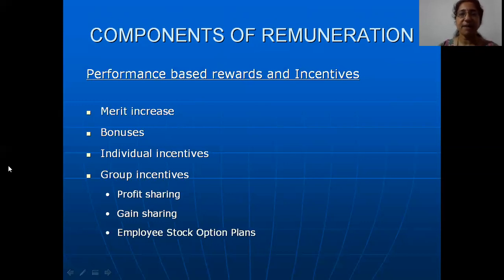So you can imagine, if you were working as an employee of Infosys and were allotted one share, you would have paid only about 100 rupees for that. Actually, you will not be allotted just one share, it will be much more than one share. Now that same value will be somewhere close to 10,000, so imagine how much the value will increase for you. So this is the way in which employee stock option plans will help the employees working for the company.